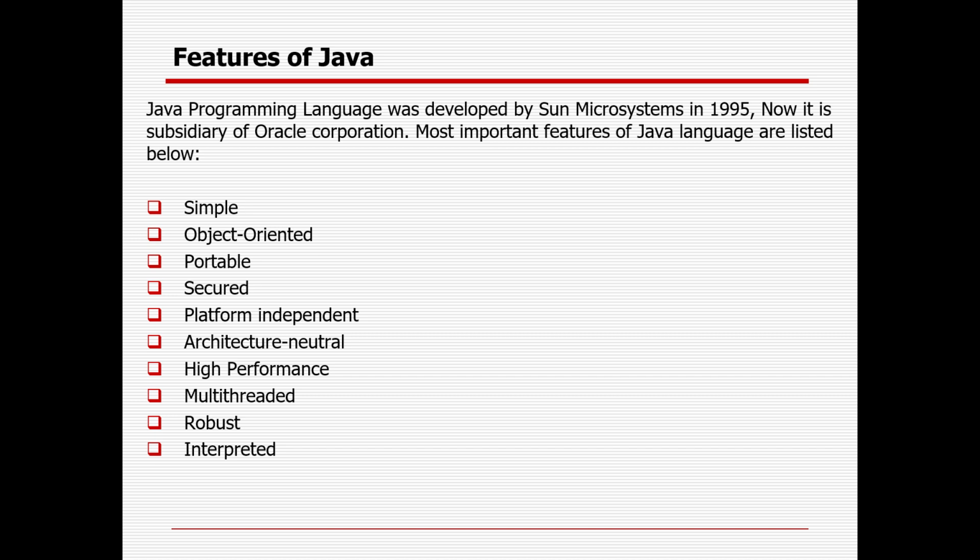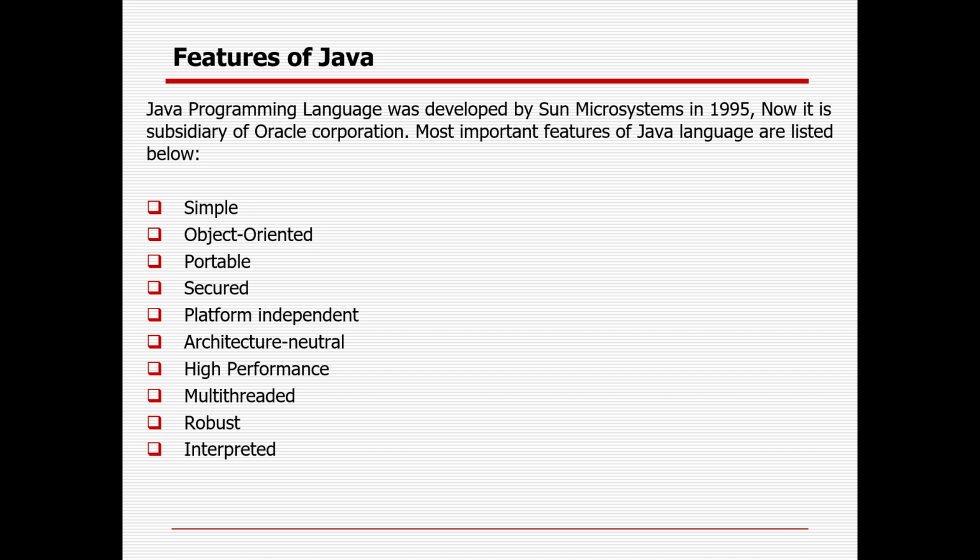Then Java is portable. I will cover those parts in the upcoming video sessions, so you will get more and more clarity. Java is portable because it facilitates the user to carry the Java bytecode to any platform. It does not require any implementation. Secure: Java is best known for security. Using Java, the user can develop virus-free systems.